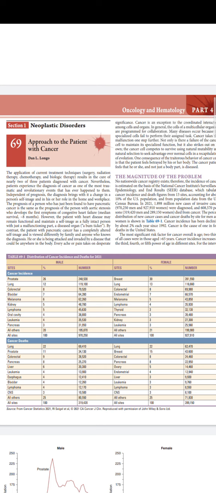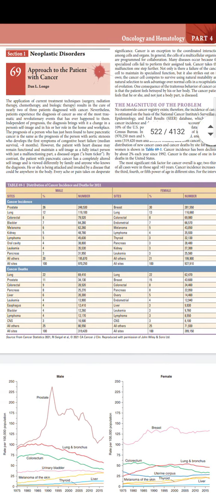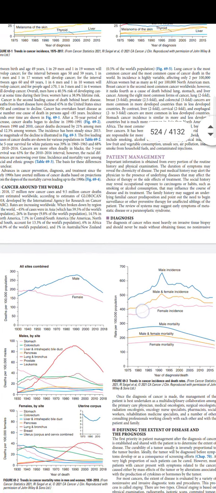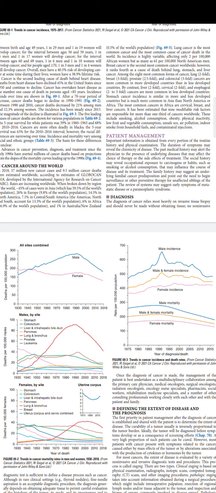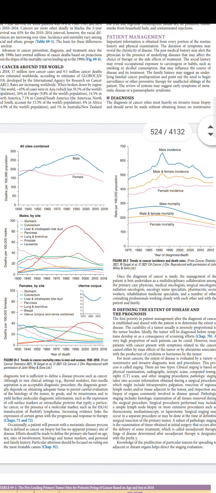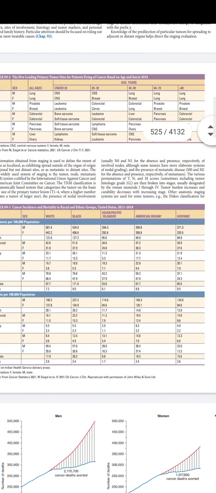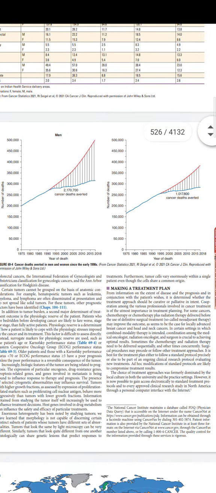In this we will complete up to cancer of the skin. So in approach to the patient with cancer, the data has been extended till 2021. So there will be some changes in the data numbers, but as such the order is the same everywhere. Even this also, the order is the same, but it has been extended to 2017. Earlier it was 2013. Similarly, the data is covered till 2018, but the arrangement or the order of cancers is the same. There is no difference in the order of cancer. Only the data and the numbers have been changed and updated.